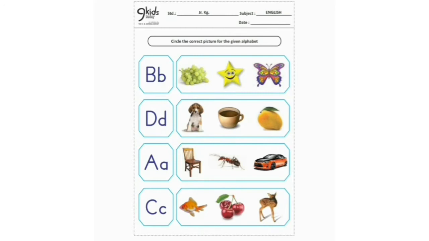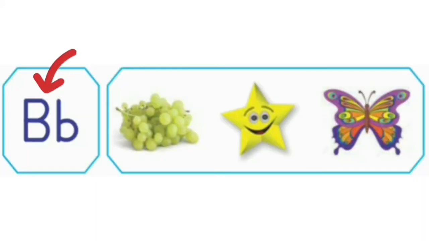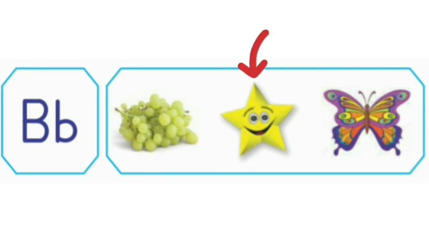In this worksheet, you have to circle the picture which start with the given alphabet. Which alphabet is this, children? Alphabet B. What is this? These are grapes. Does grapes start with alphabet B? No. So we will not circle it.